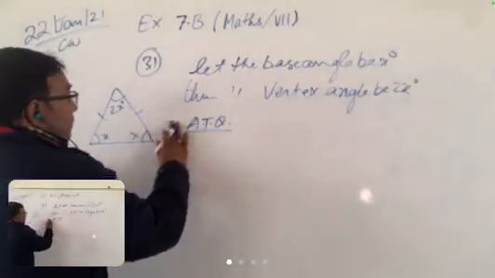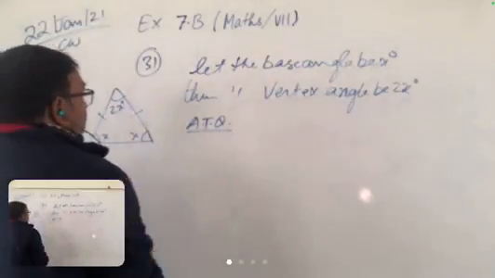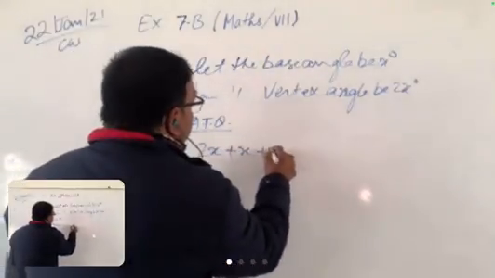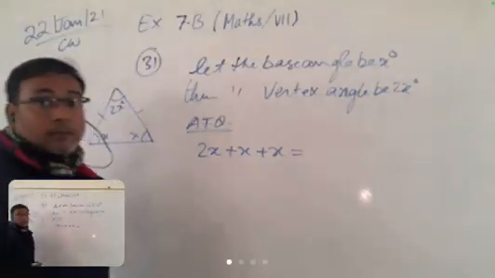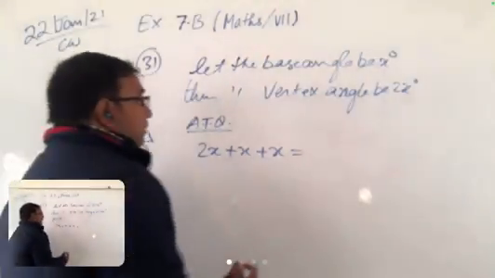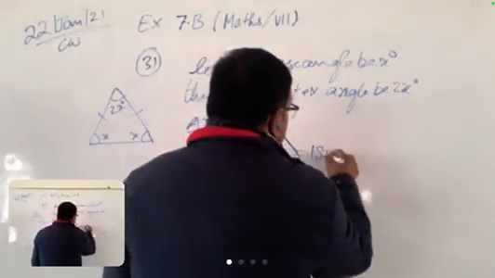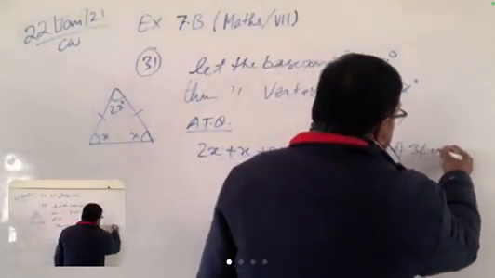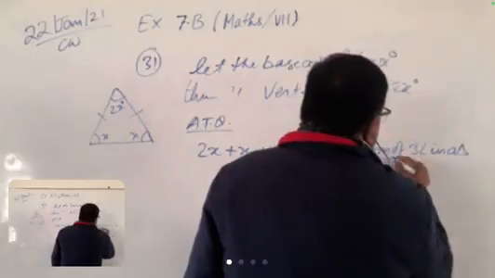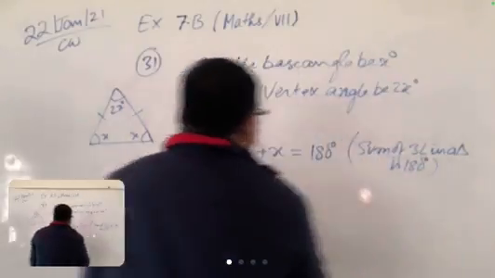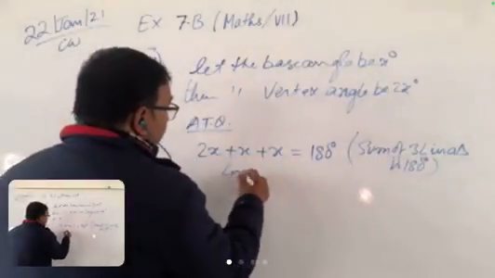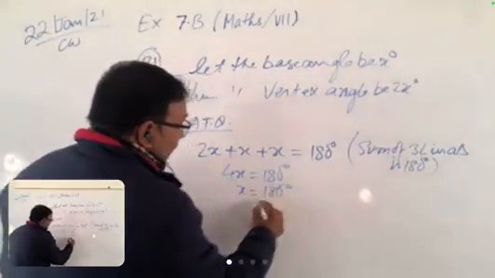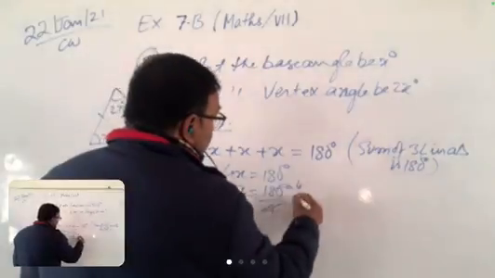Now according to the question, we know the angle sum property. Sambhav, what is the angle sum property of a triangle? 180. So it will be 4x is equal to 180 degrees. So x is equal to 180 degrees upon 4. 4 fours are 16 and 45.